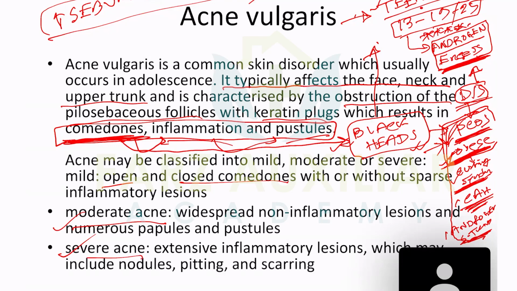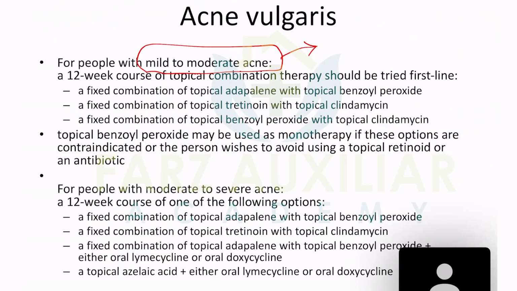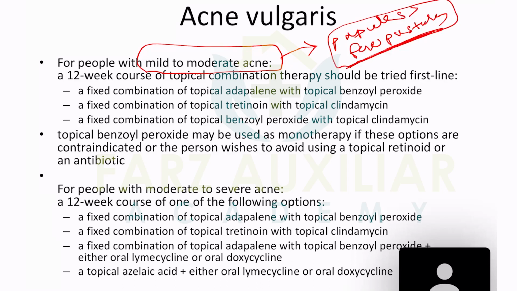Only papules and pustules over there. Here, look, mild to moderate acne. How can you say mild to moderate acne? They will only say papules and few pustules, not very many pustules. Papules are more than pustules, so you can say it is mild to moderate.